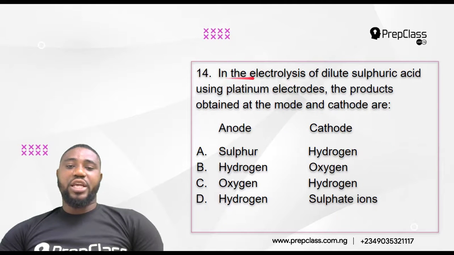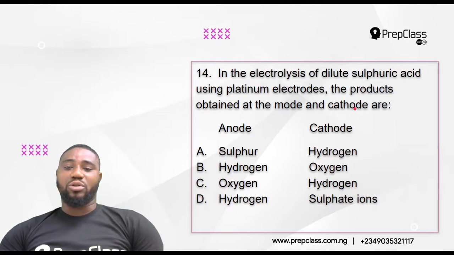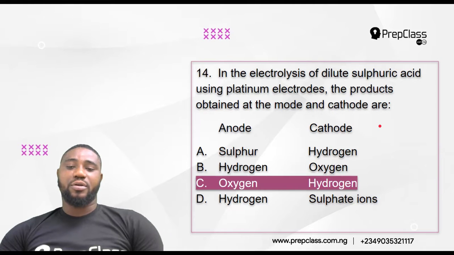14. In the electrolysis of dilute sulfuric acid using platinum electrodes, the products obtained at the anode and cathode are, this should be anode, not motor. There's a typo here, anode. The products obtained at the anode and cathode are: is it at the anode you get sulfur, cathode, hydrogen? Is it at the anode, hydrogen, cathode, oxygen? Is it at the anode, oxygen, and at the cathode, hydrogen? Is it at the anode, hydrogen, and at the cathode, sulfate? Let's see.